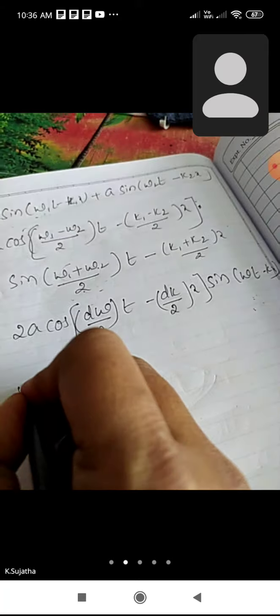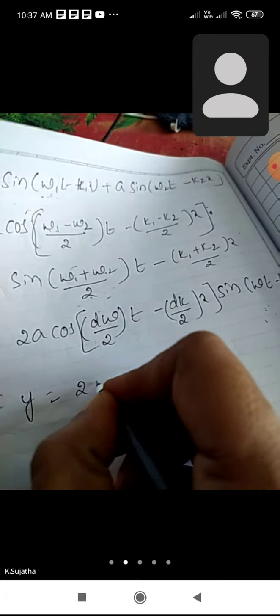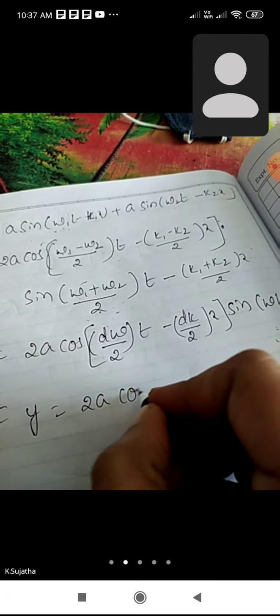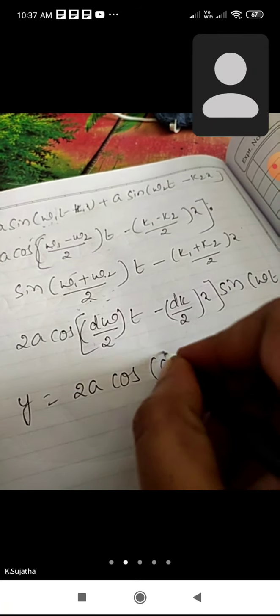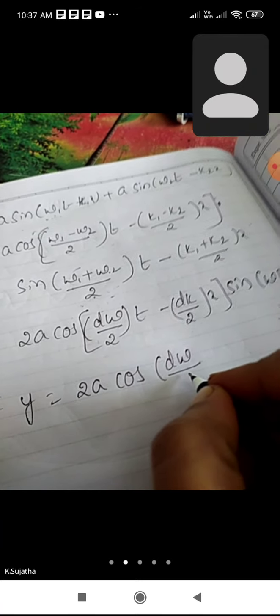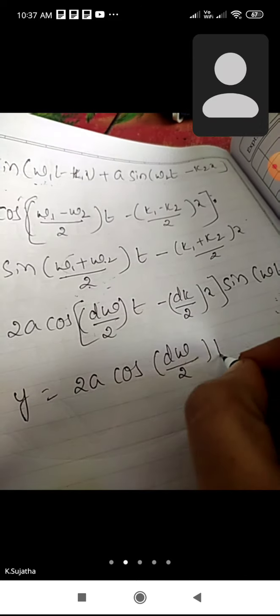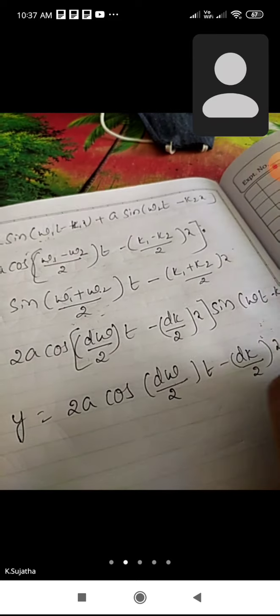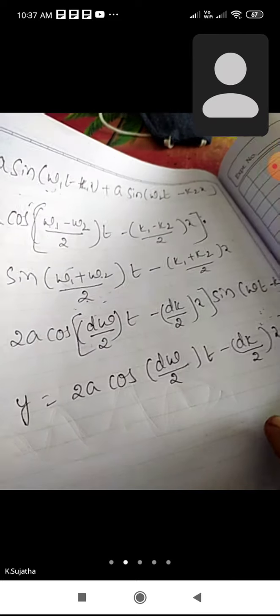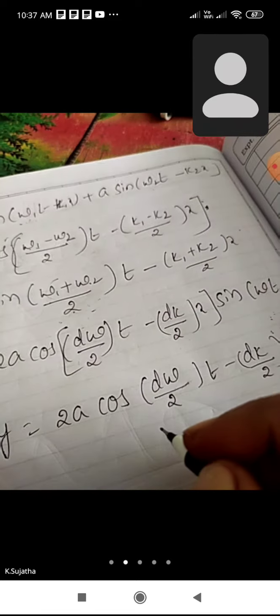So then y is equal to 2a cos of (d omega by 2 into t minus dk by 2 into x). Okay, so this indicates the amplitude.